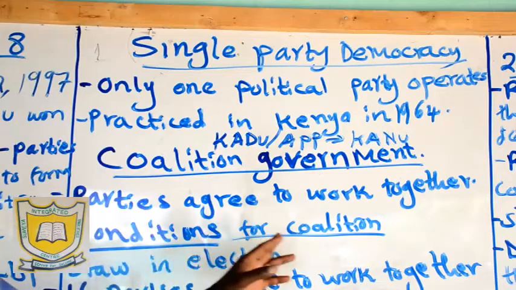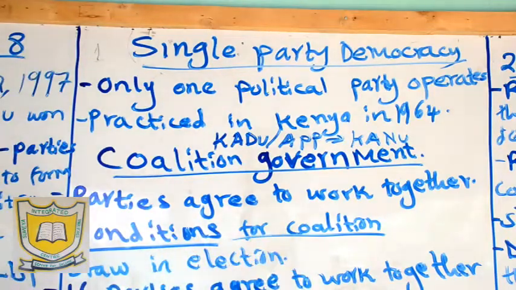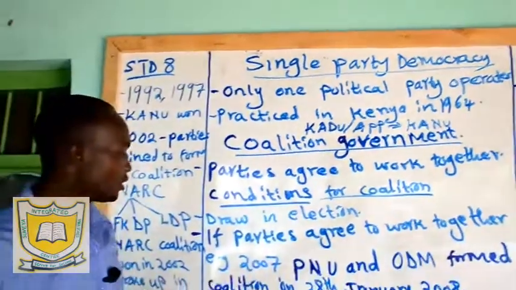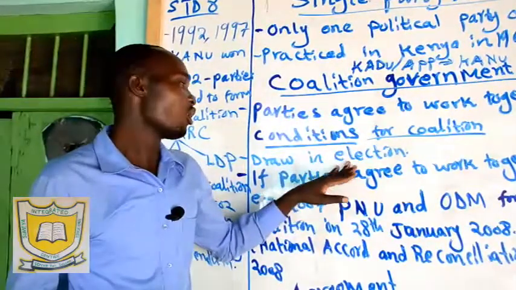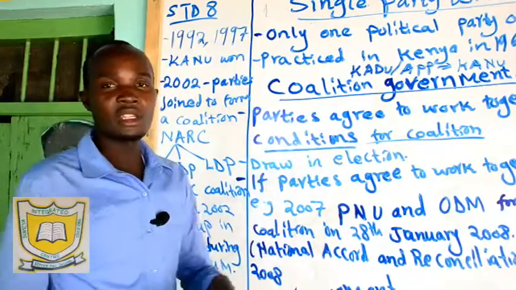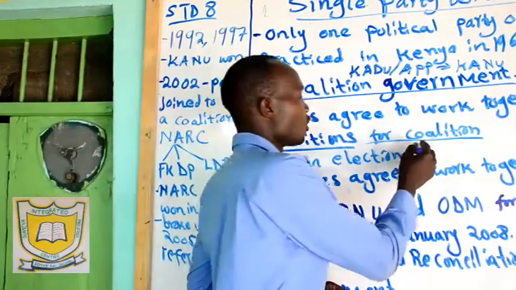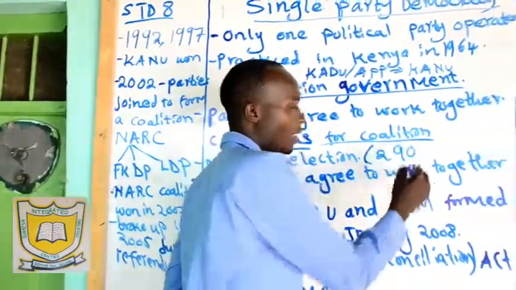Then conditions for forming a coalition. We have some conditions we need to follow when we are forming a coalition government. Number one, if each party does not win, they draw. I mean, they get the same votes in the representation in the National Assembly. So, for example, in Kenya, we have 290 members of parliament.